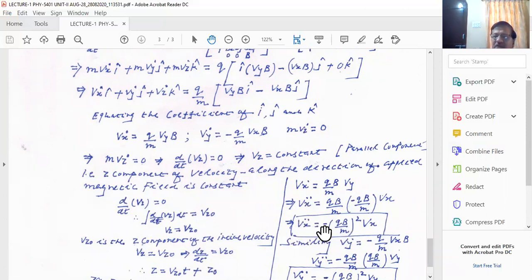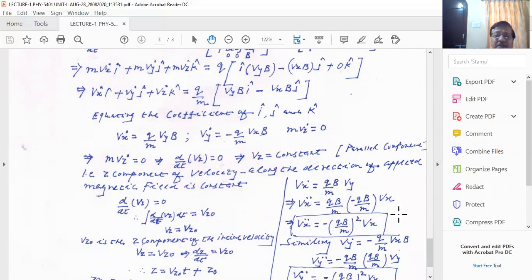Vx double dot is equal to, because you see this is Vx dot, which is here, I differentiate with respect to time once again. So this is the double differentiation. So Vx double dot, I write qB/m into Vy, and you see I put this value of Vy.